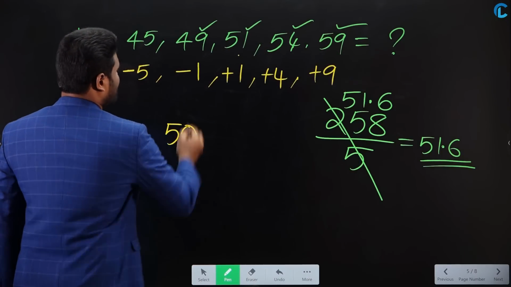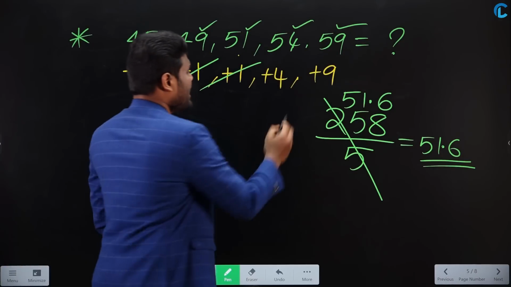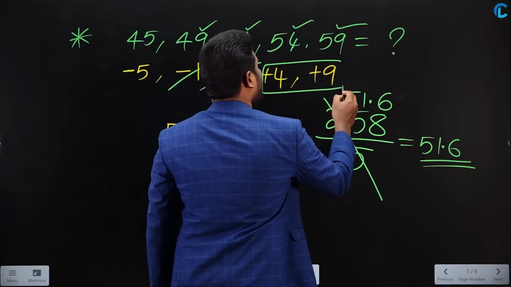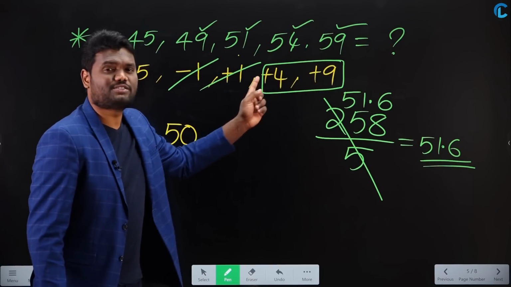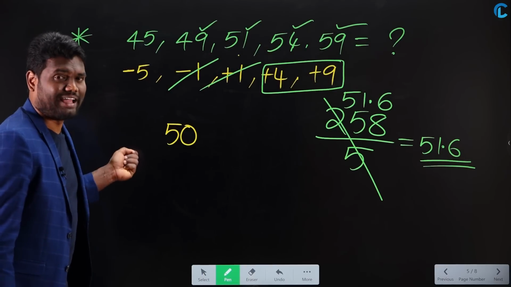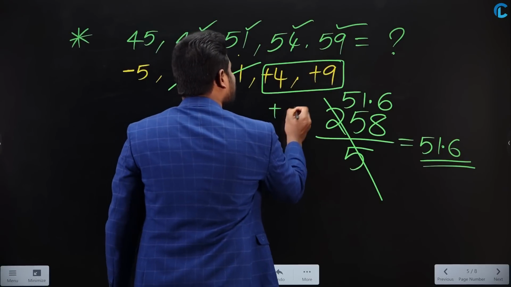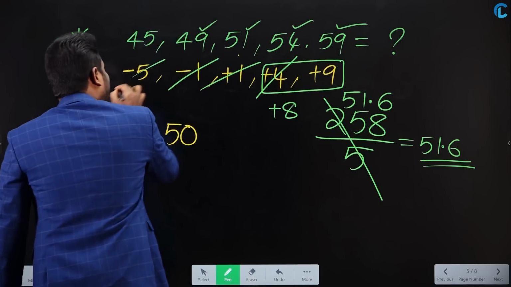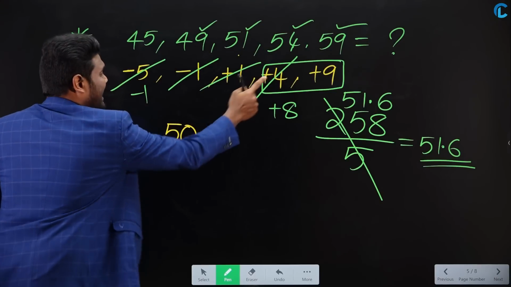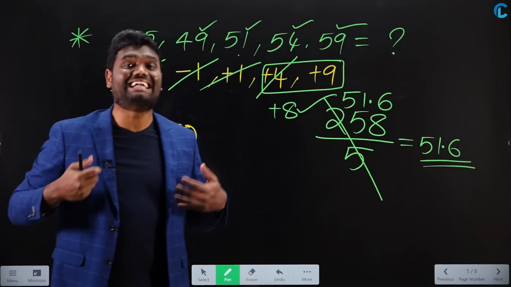If you are going to calculate this, plus 1 minus 1 gets cancelled. Now 9 plus 4. 9 plus 4 is nothing but how much? 13. 13 minus 5 is nothing but 8. Now this is nothing but plus 8. Yes or no? Simply speaking, plus 4 minus 5 means you are left with minus 1. 9 minus 1 is nothing but 8, which means I got 8 extra.